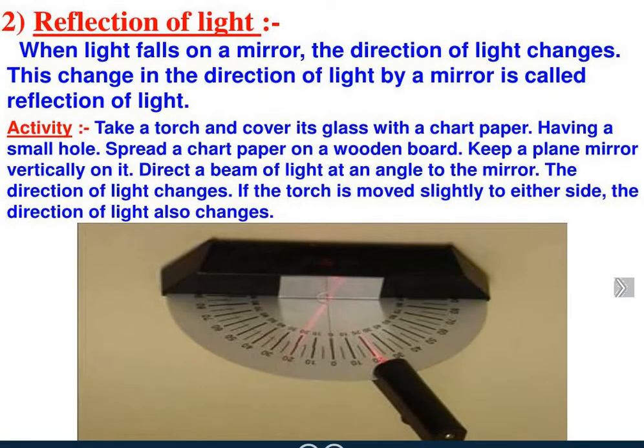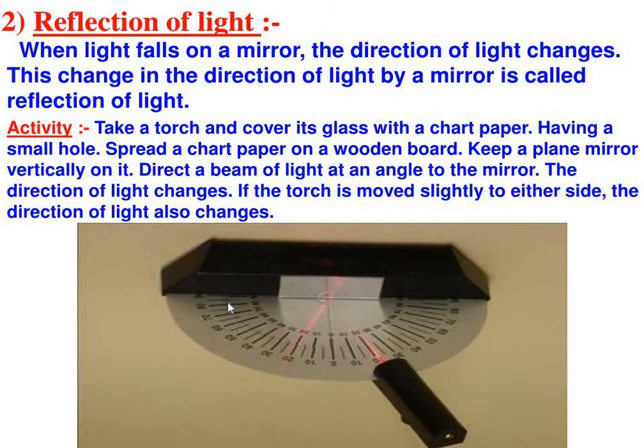Now next is reflection of light. In this topic, we'll understand reflection, a new concept, a new phenomenon. You can see an object when light falls on it, right? When light falls on a surface, it bounces off the surface. This is called reflection, right?